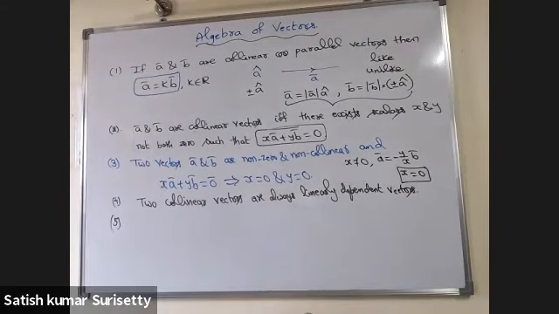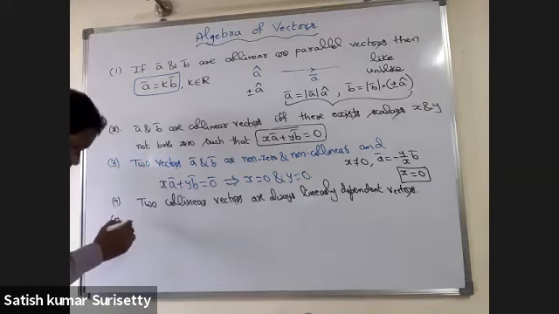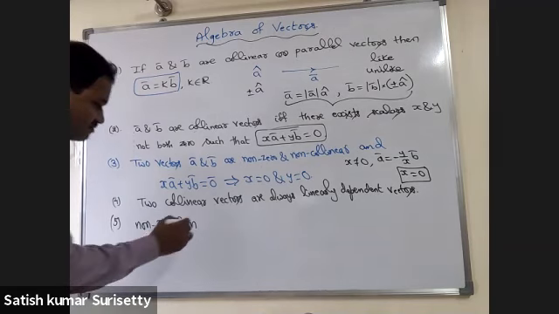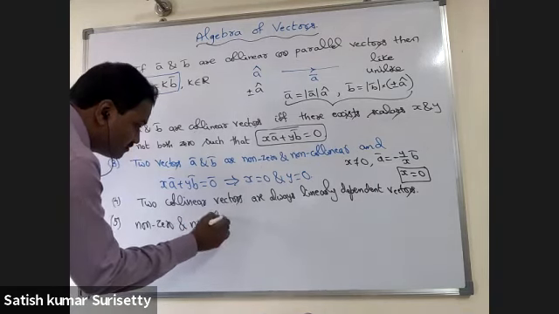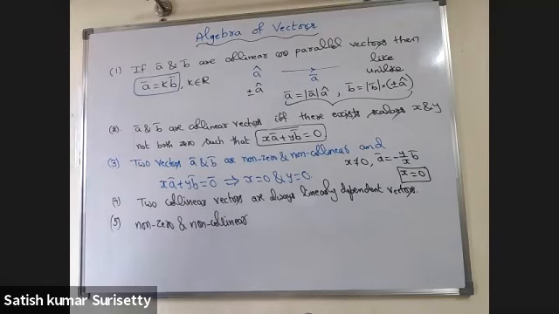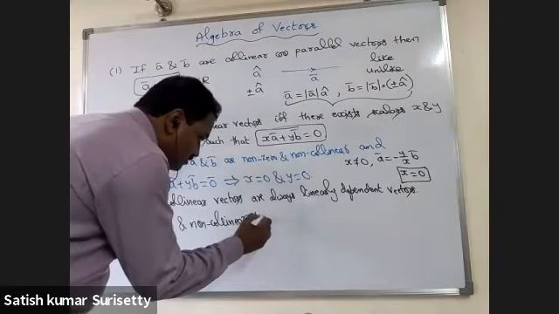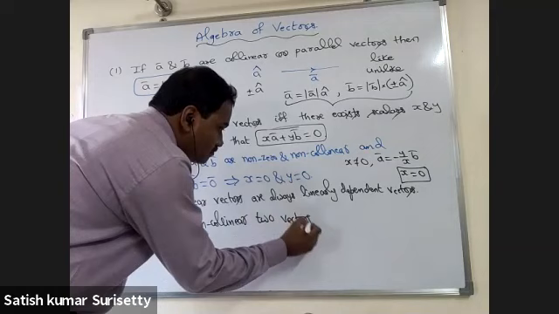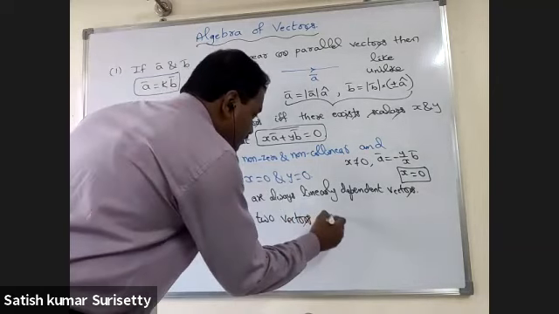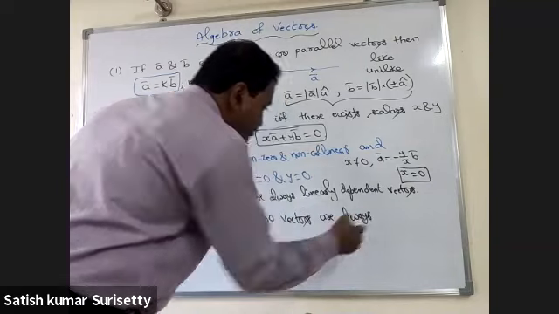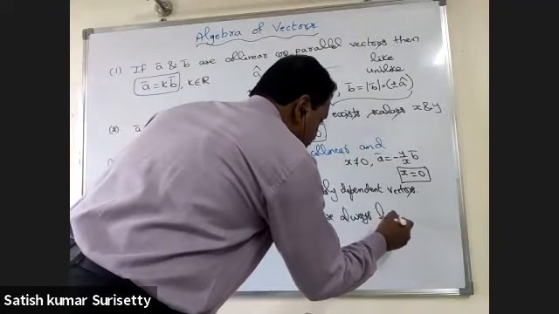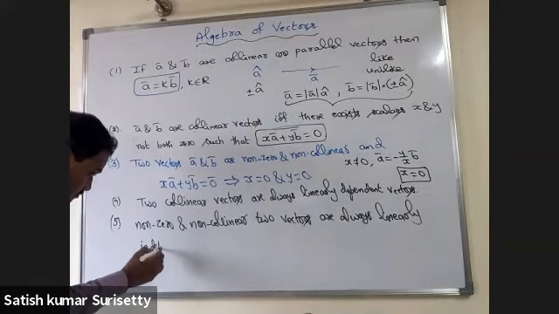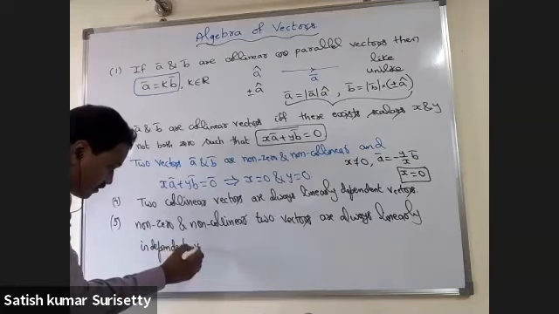What about non-zero, non-collinear vectors? Non-zero and non-collinear two vectors are always linearly independent vectors.